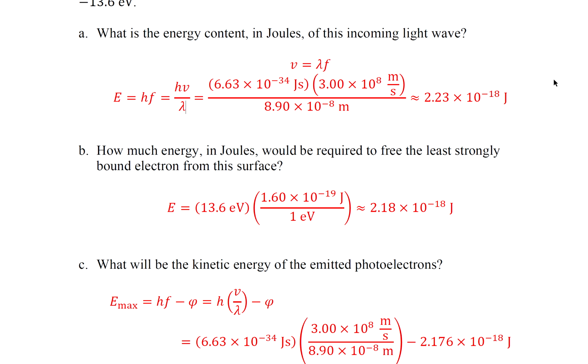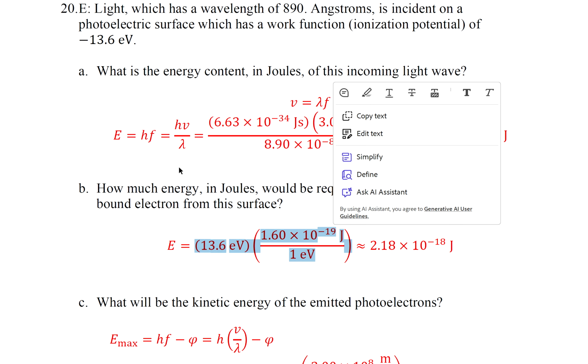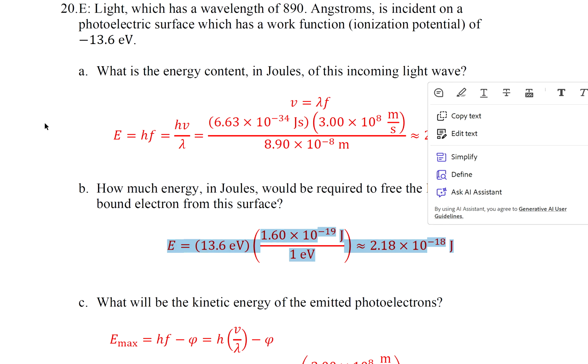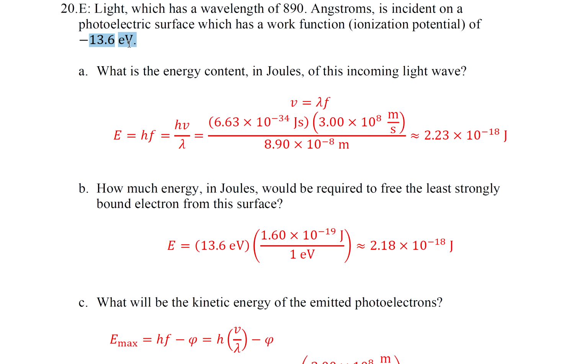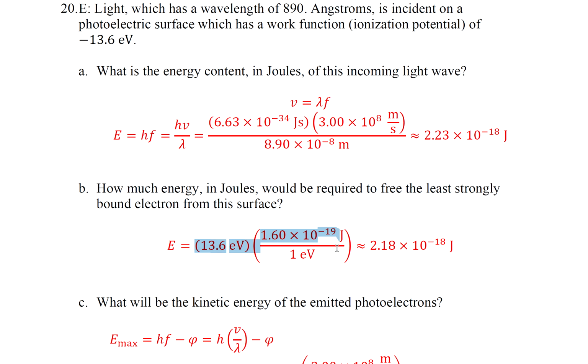Part B, how much energy in joules would be required to free the least strongly bound electron from the surface? Okay. So E equals hf. I apologize, this is not E equals hf. We were given 13.6 electron volts. Okay, so we're just going to convert electron volts to joules.